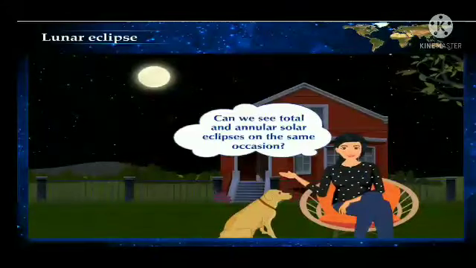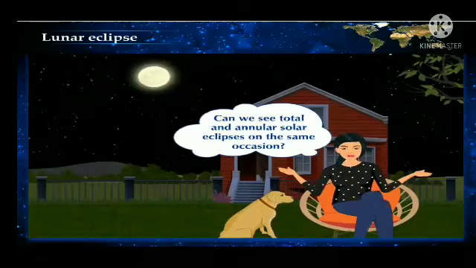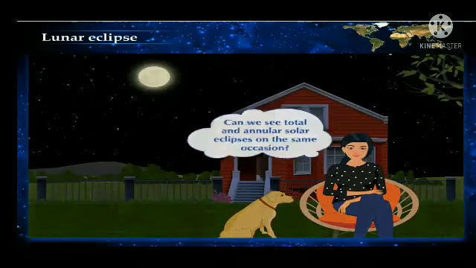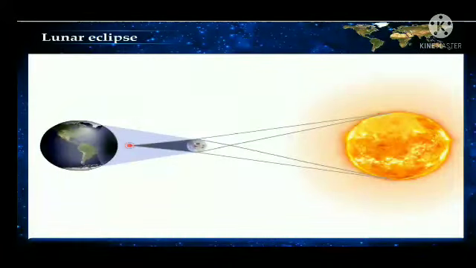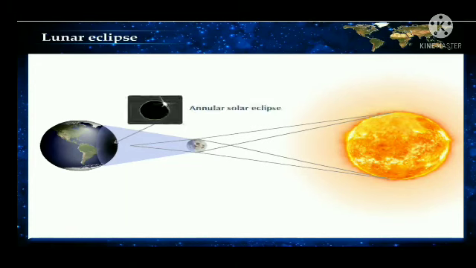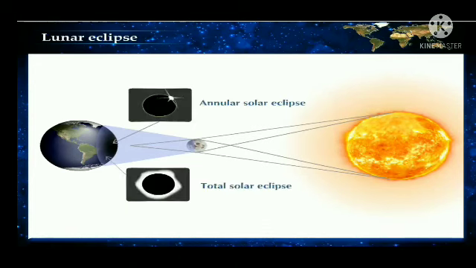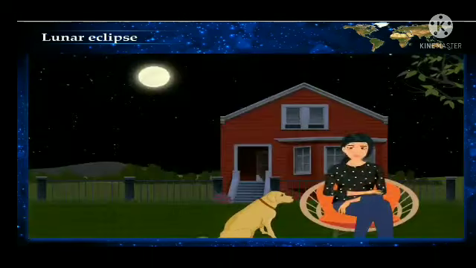Can we see total and annular solar eclipses on the same occasion? When annular solar eclipse occurs, dark shadow of the moon does not reach the earth. During this time, an illuminated circular edge of the sun is seen from the earth. Therefore, at the time of annular solar eclipse, total solar eclipse cannot be experienced.